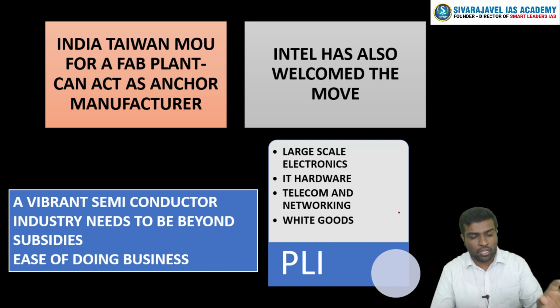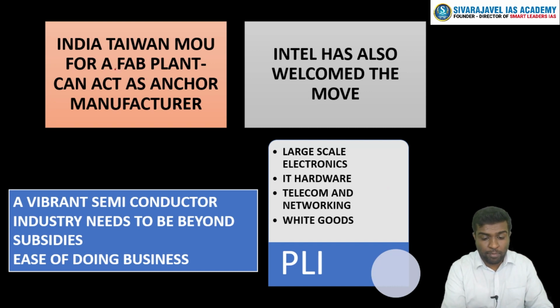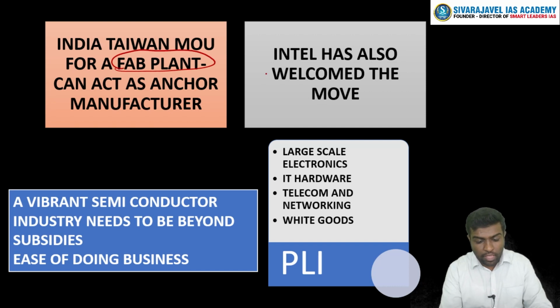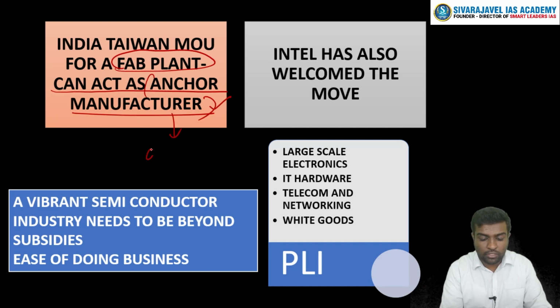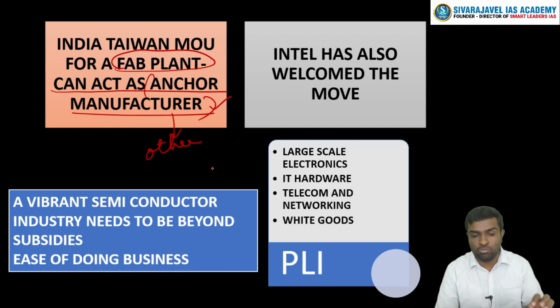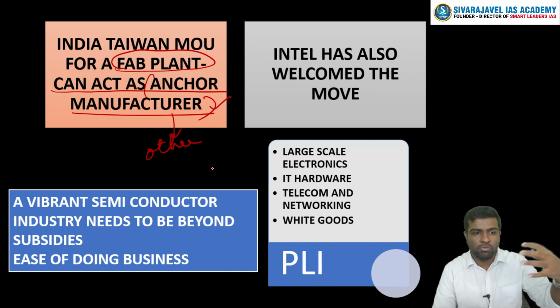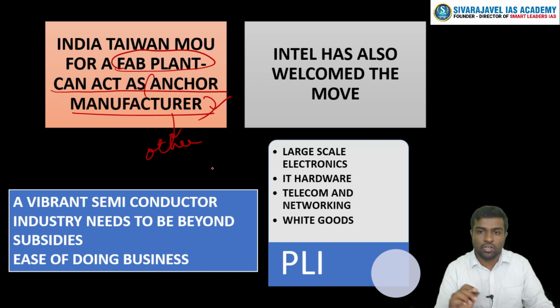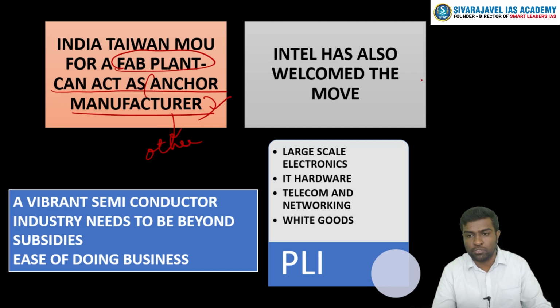So what is the benefit right now? One, India and Taiwan's TSMC company, which is one of the global players in this, has signed an MOU for a fabrication plant. They have said that this fabrication plant can act as an anchor manufacturer, and once it is an anchor manufacturer, other companies can revolve around it. So this is going to be the anchor around which other companies are going to develop. Intel, which is also a major player, has also welcomed this move, and they've suggested that if this goes well, they can also assemble their chips in India.